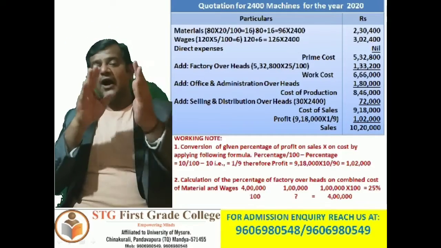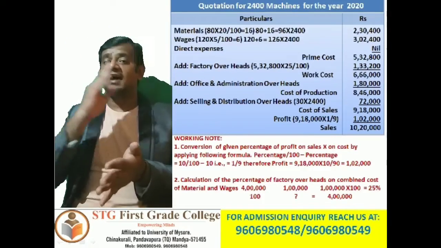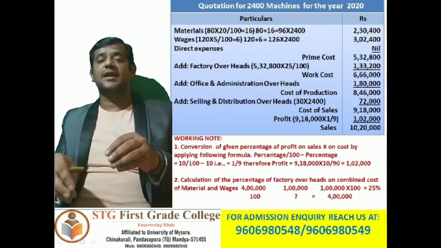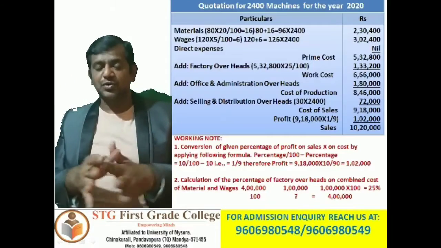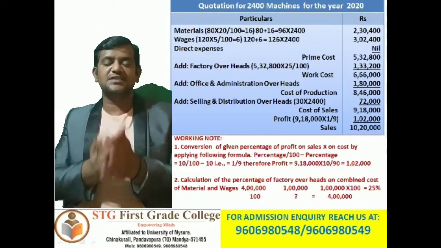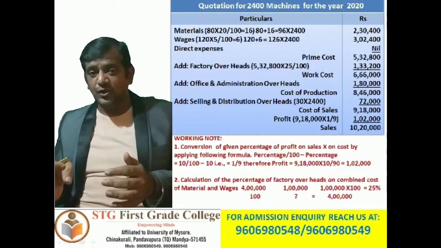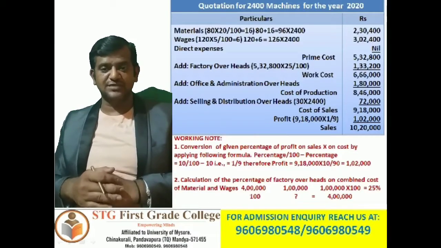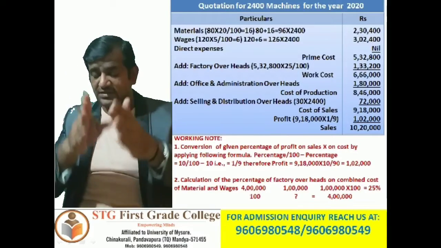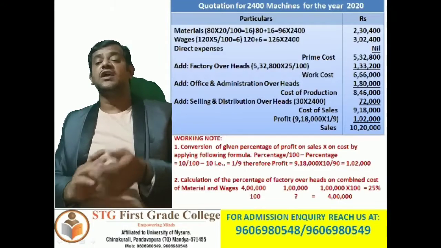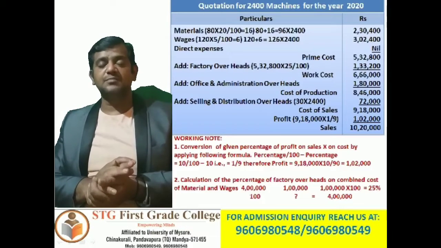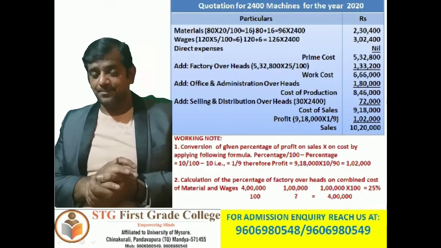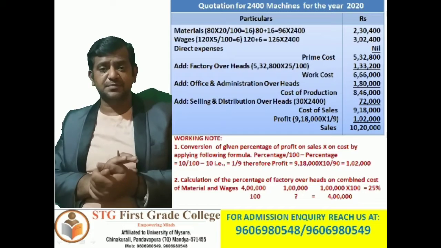So now, outside of the bracket, write down last price cost per unit 80 plus current increase 20%, 16 rupees. So put together that equals 96 rupees. So 96 rupees into how many machines are we producing this year? 2400 machines. So 96 rupees into 2400 machines, we are going to get in the amount column 2,30,400. I believe you have understood on what basis you are supposed to calculate.